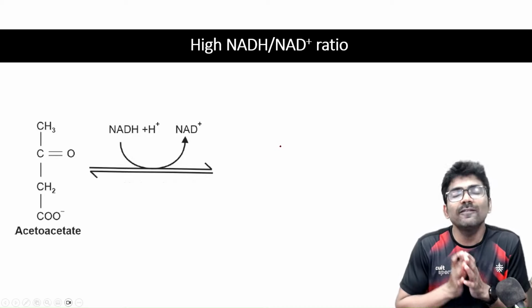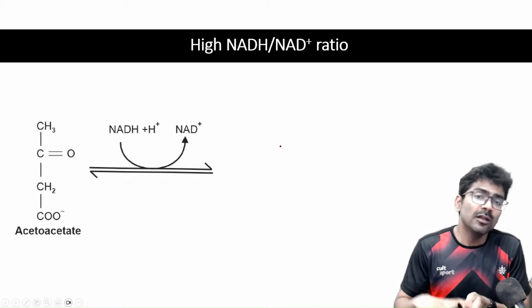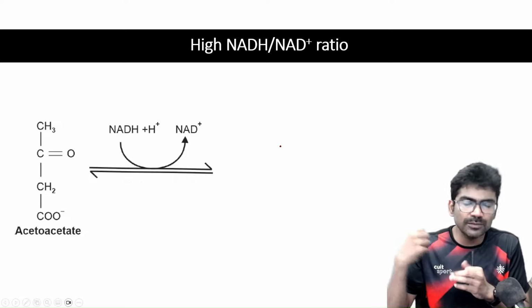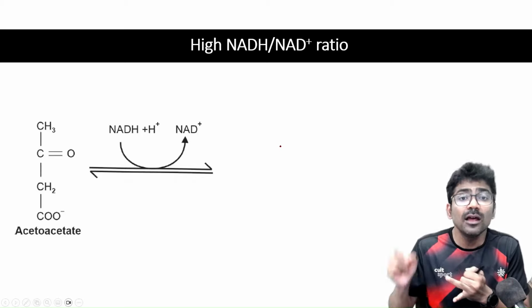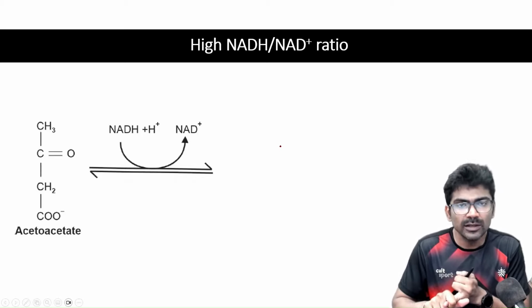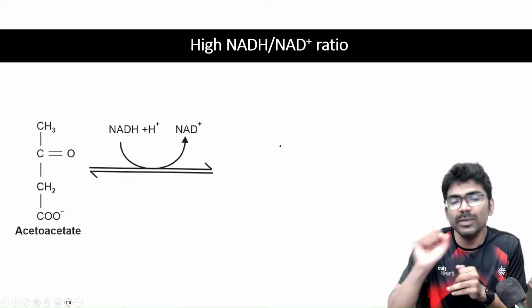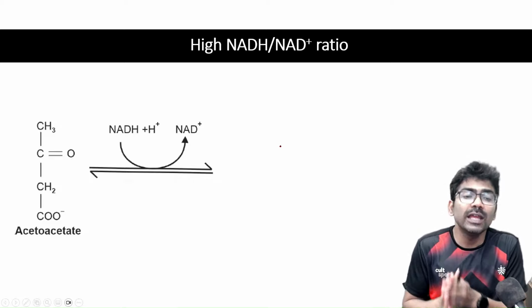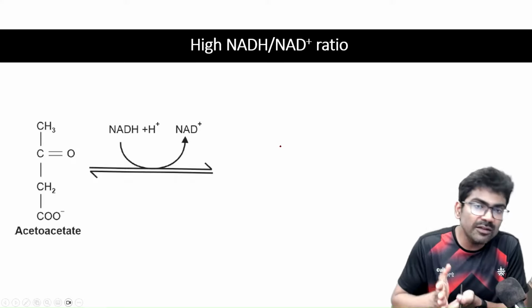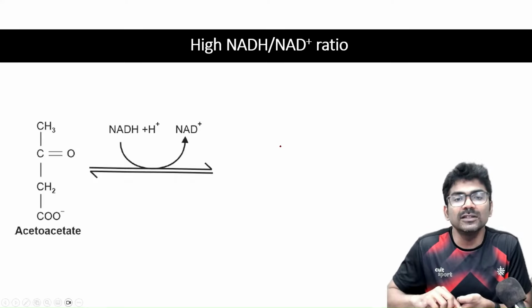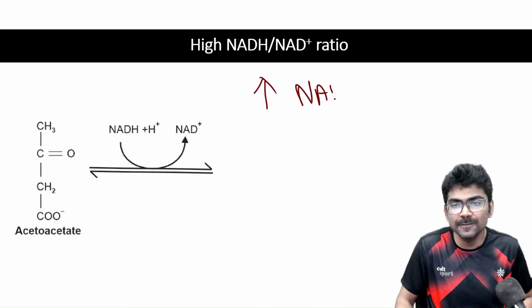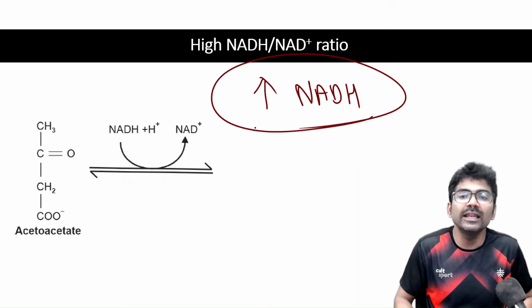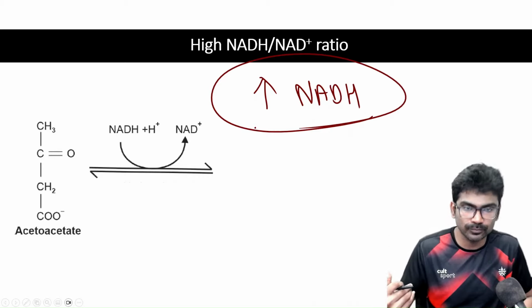Also, during fatty acid oxidation, what is going to happen? We are going to remove a lot of electrons from the fatty acids, right? You know there are dehydrogenases, FAD dependent dehydrogenase, NAD dependent dehydrogenase. So there are dehydrogenases in beta oxidation, and a lot of NADH will be produced. So in starvation and uncontrolled diabetes mellitus, the NADH to NAD ratio will be high. That means there will be excess NADH compared to NAD plus, right?